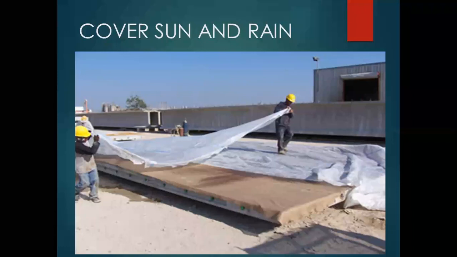You can see here the cover against sun and rain. If some precast material is there, they use plastic covers to protect that component from the sun and the rain.